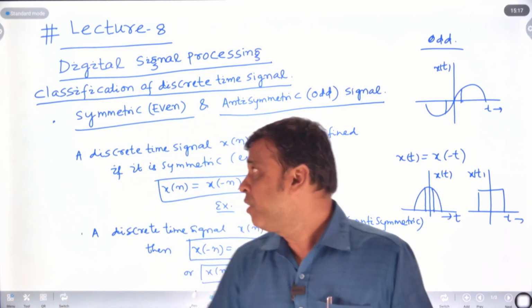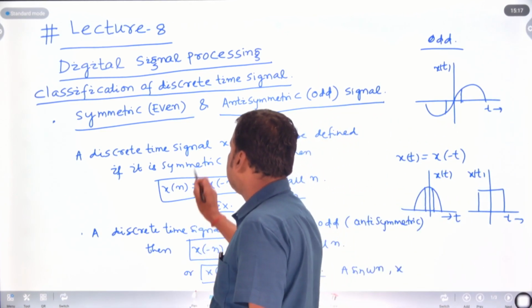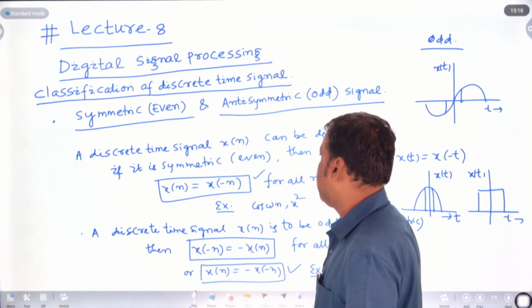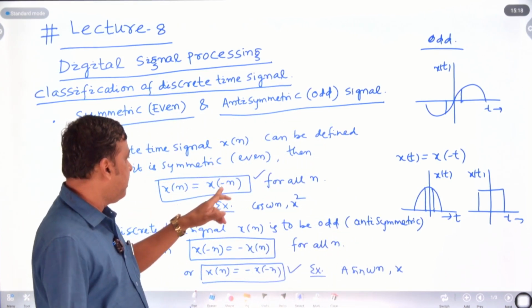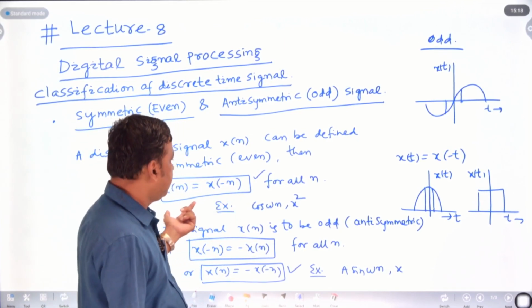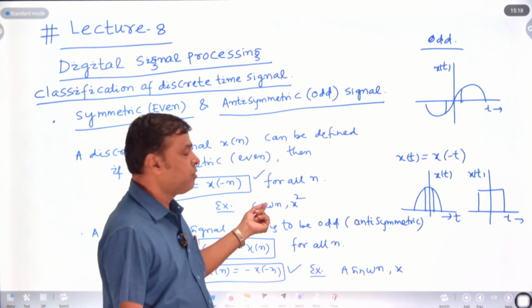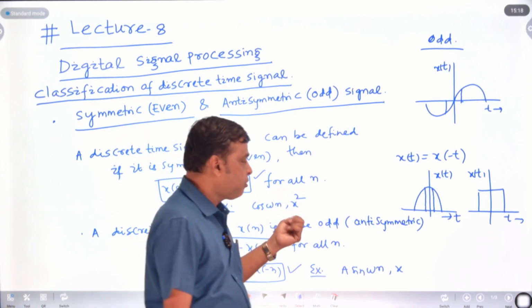Today we are going to discuss symmetric and antisymmetric signals. Symmetric you can say is even, antisymmetric we can say is odd signal. A discrete time signal x of n is defined as symmetric or even if the condition is x of n equal to x of minus n, like cos omega n and x squared. These are examples of even signals.